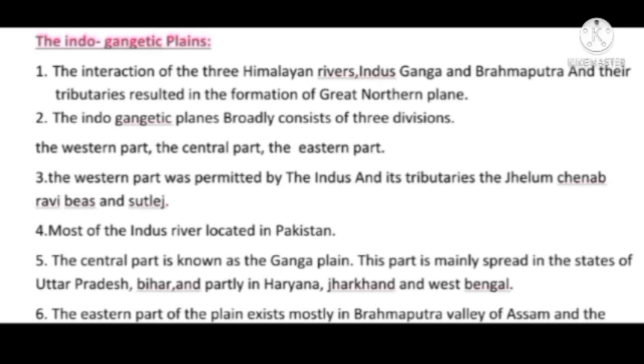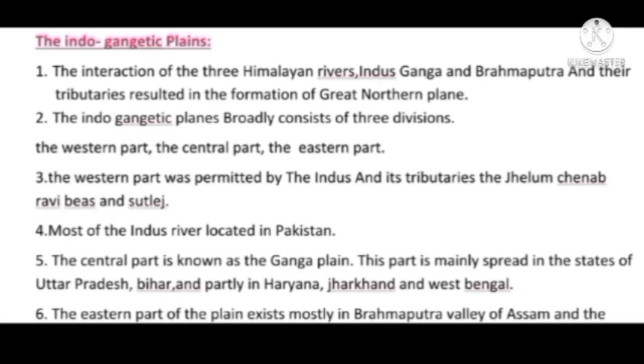The Indo-Gangetic Plains broadly consist of three divisions: the western part, the central part and the eastern part. The western part is drained by the Indus and its tributaries the Jhelum, Chenab, Ravi, Beas and Sutlej. Most of the Indus River is located in Pakistan.